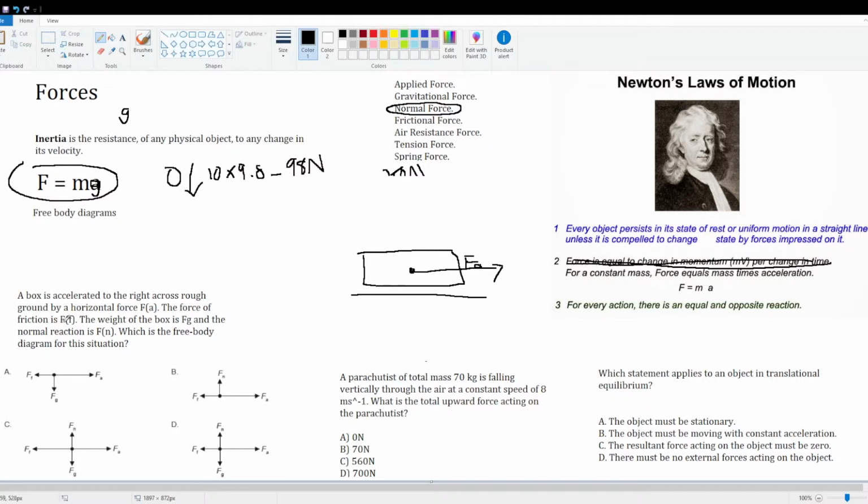Rough ground, yep, the force of friction is F of F. So there's clearly a frictional force, and it is not greater than this. Obviously, I've made this arrow smaller, so that's what should be done. So F of F, right? The weight of the box is F of G. I mean, we could have drawn this, we knew that anyway. And the normal reaction is F of N. Let's go straight up.